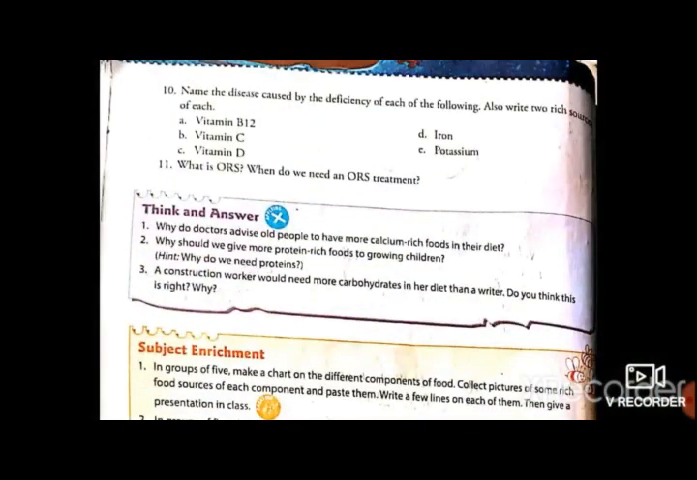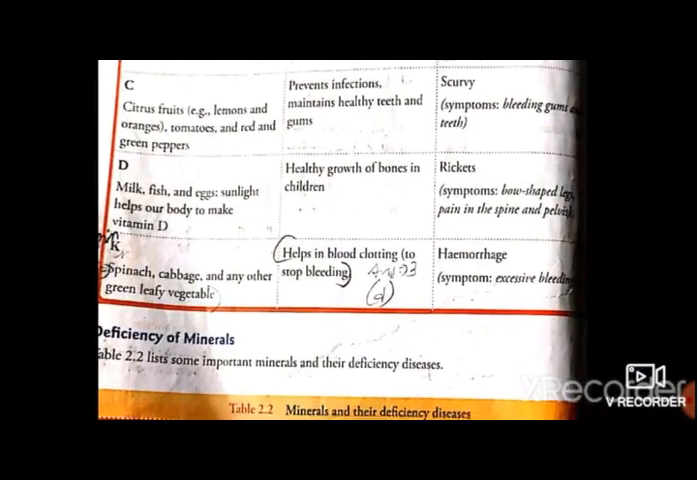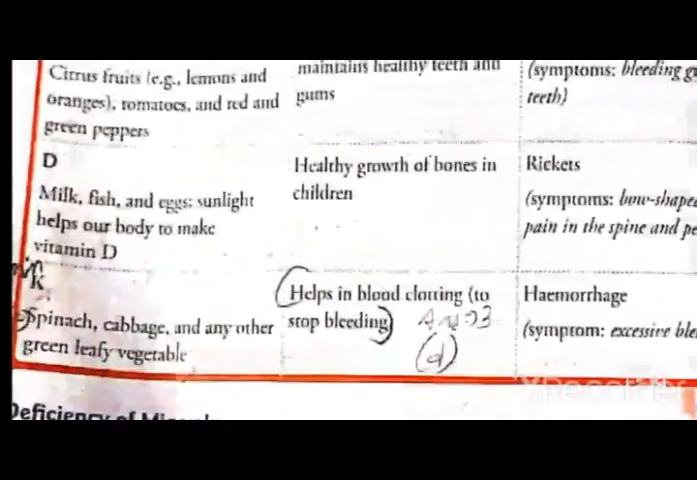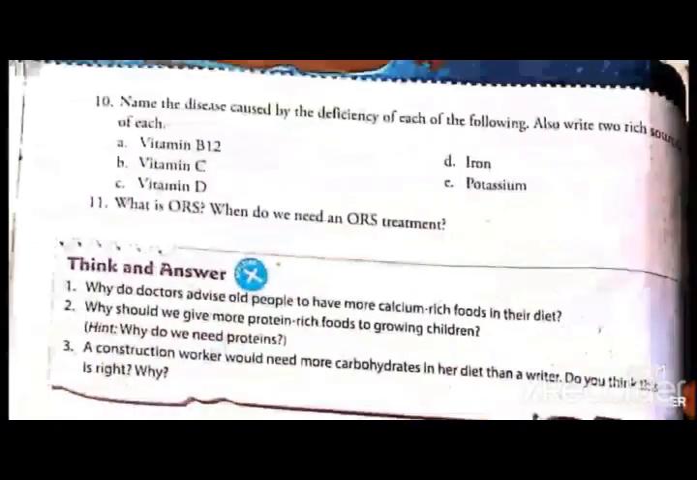vitamin D. Again on the same page. Deficiency of vitamin D causes rickets, and the sources of it are milk, fish, and if you want to write, you can write eggs. So the deficiency of vitamin D causes rickets, and the sources of vitamin D are milk, fish, and egg. Next, iron.